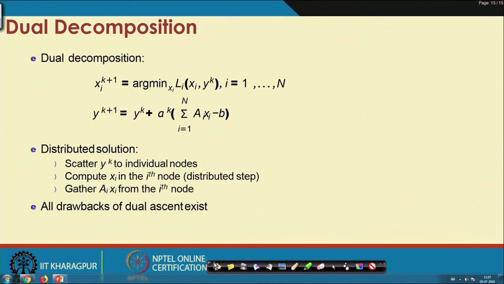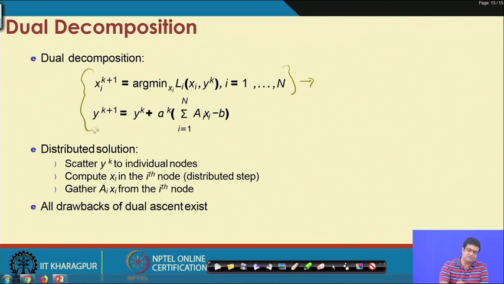Your algorithm now changes slightly. It is the same as dual ascent, except that the first x minimization step is now split into n optimization steps. Here, we are of course iterating over this whole thing, but within one iteration we are trying to minimize this Lagrangian function on each computer over the local variable x_i. So, there is a local variable x_i on each computer.